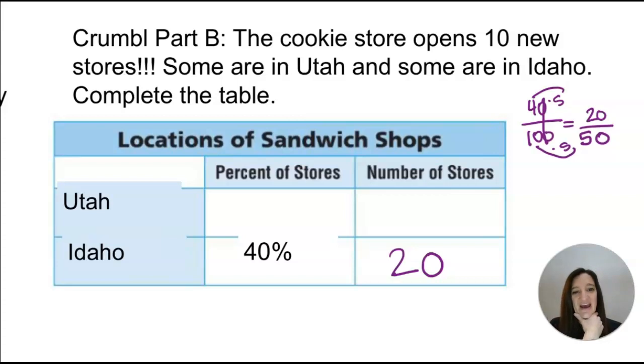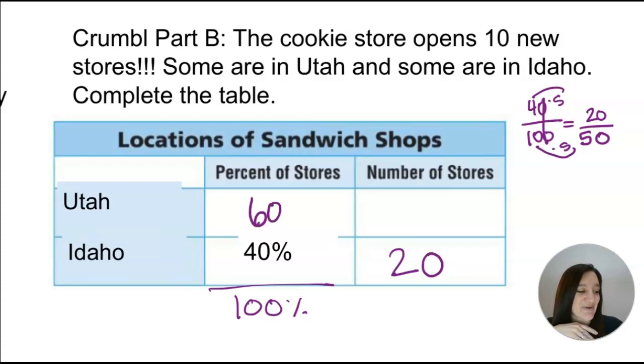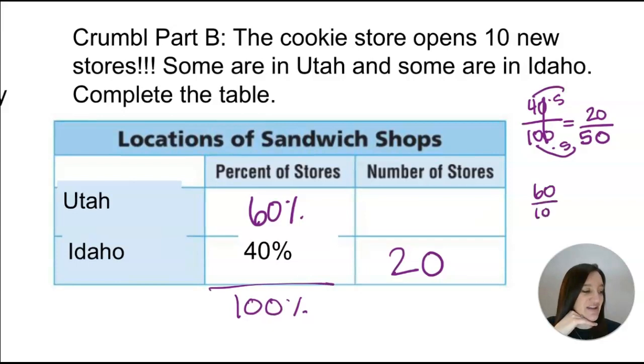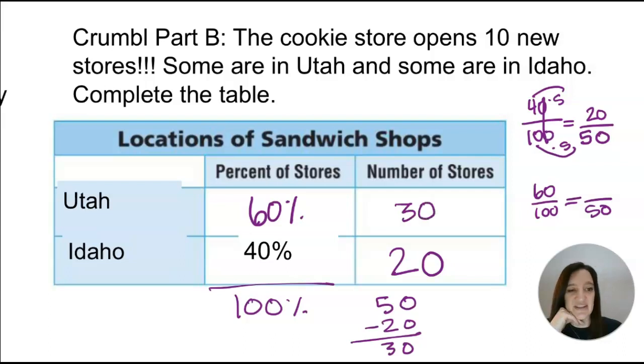Now, there's a few ways I can figure out the rest of this, right? If I know that 100% of the stores are either in Utah or Idaho, that tells me that 60% are in Utah. And I can do the 60 over 100, right? Or I can be like, all right, well, if now they have a total of 50 stores and 20 of them are in Idaho, that leaves me with 30 stores in Utah, which I could have gotten this way. Could have gotten 30 that way as well.